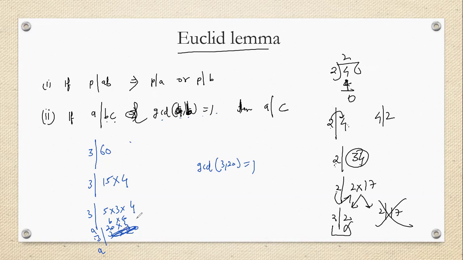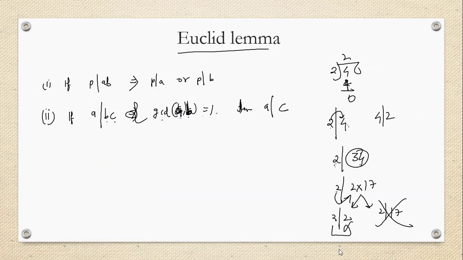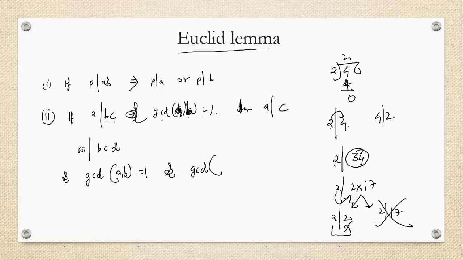Understood or not understood? Wait, let me explain once more. If a number A is dividing the product of three numbers B, C, D, and it is given that GCD of A and B is 1, and also GCD of A and D is 1, then we can say that A will divide C, definitely.